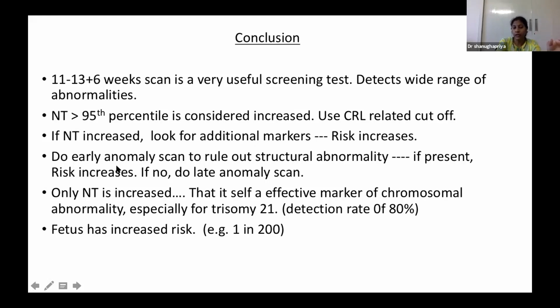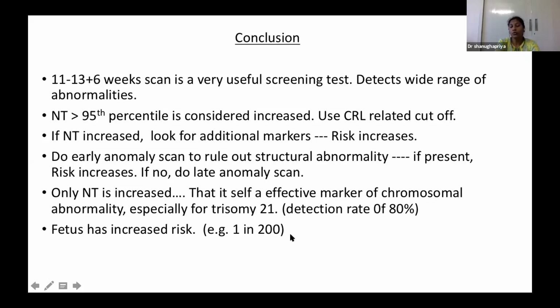We can do the early anomaly scan to rule out structural abnormality. If structural abnormalities are present, again the risk increases. If we don't see any structural abnormality, do a late anomaly scan. As I told earlier, many abnormalities develop later. Suppose only NT is increased and all other findings are normal, then NT itself is an effective marker for chromosomal abnormality, especially trisomy 21, with a detection rate of 80%.